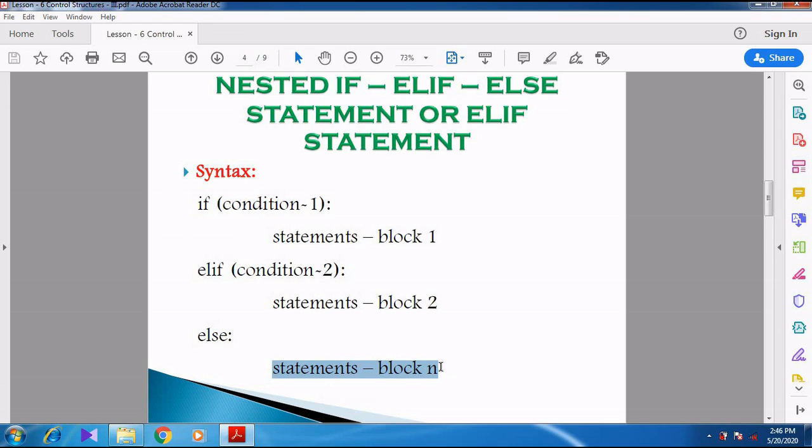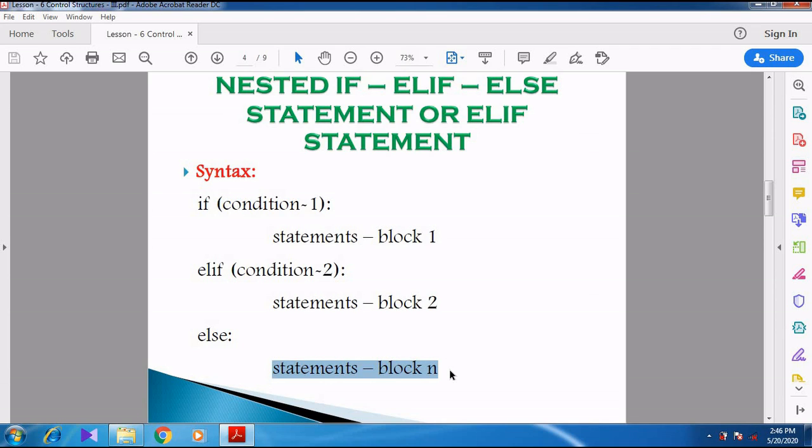So again I repeat the syntax. If condition 1 is true, statement block 1 is executed. If condition 1 is false, it goes for elif, so it checks the second condition. If the second condition is true, statement block 2 is executed. But if condition 2 is also false, we go for else, and at that time statement block n is executed.